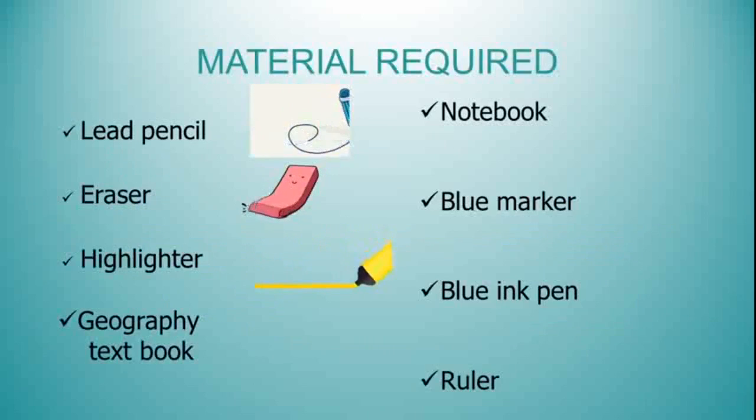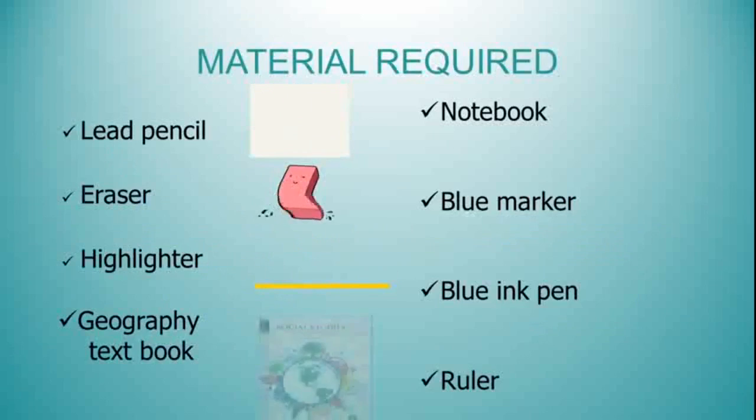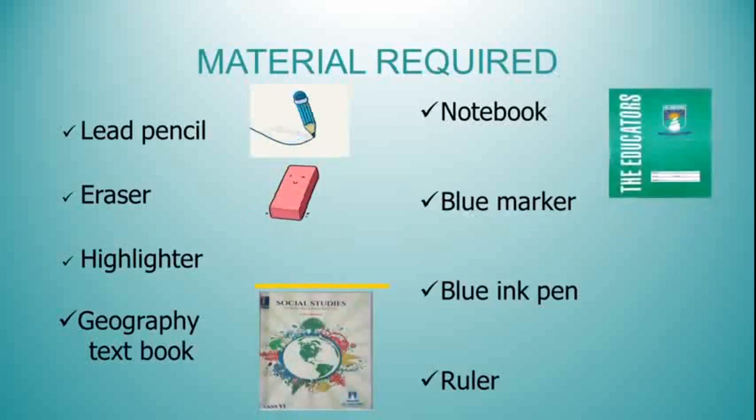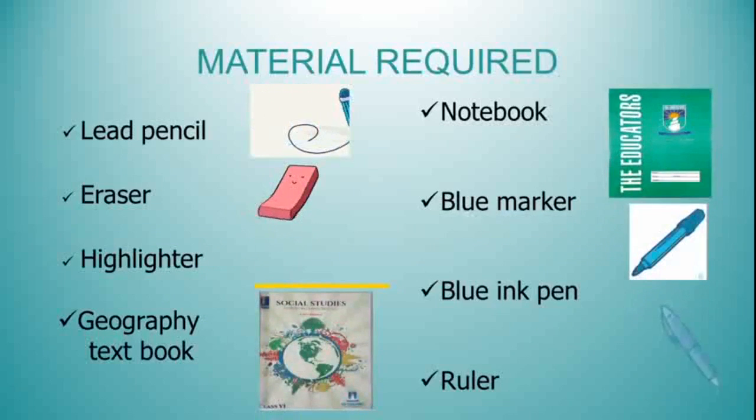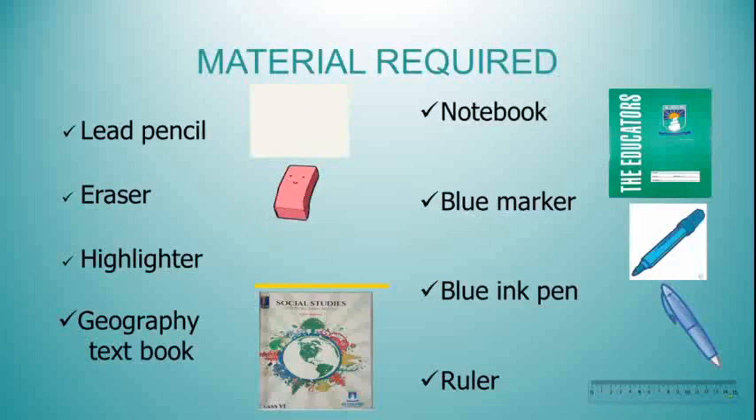Here are the things that you will need for this lesson. So the things are lead pencil, eraser, highlighter, your geography book, notebook, blue marker, blue ink pen, and a ruler. So I hope that you have grabbed all these things and you're ready for your lesson.